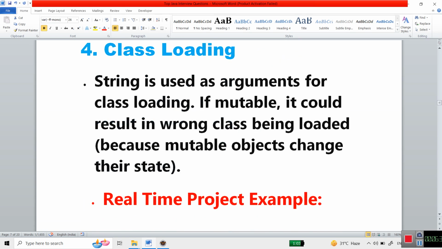Now the other question is class loading. String is used as an argument for class loading. What if it were mutable? It could result in the wrong class being loaded, because mutable objects change. What does it mean? By definition you won't get it; we need an example.